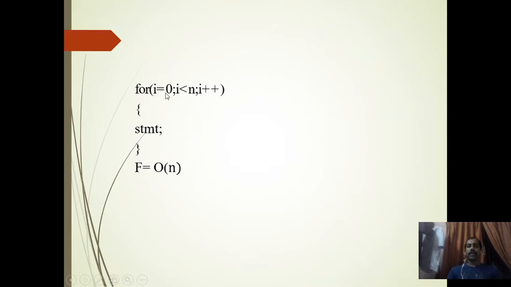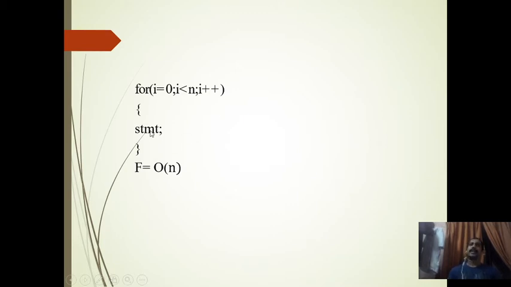So totally, this will take 1 time, this will take n plus 1 times, this will take n times, and this will take n times. We sum it up together: 1 plus n plus 1 is n plus 2, plus n plus n gives 3n. So it is 3n plus 2. That's the value we are getting.